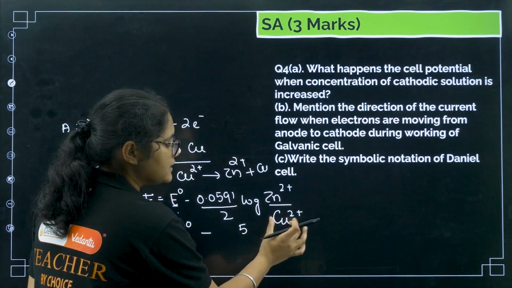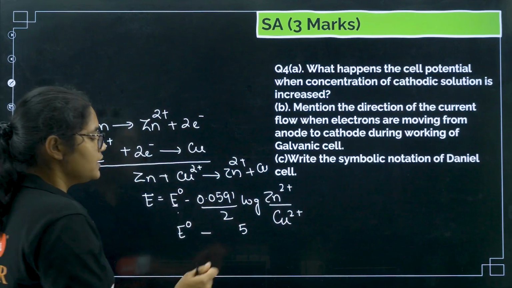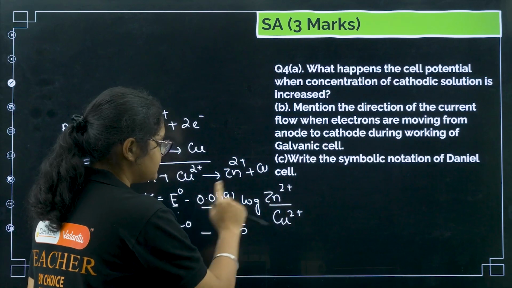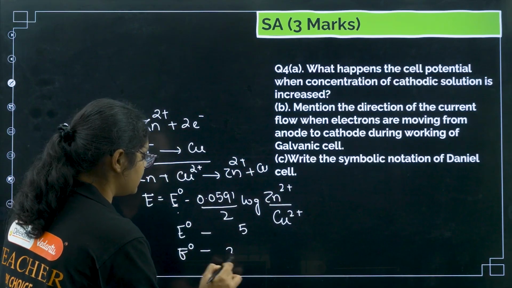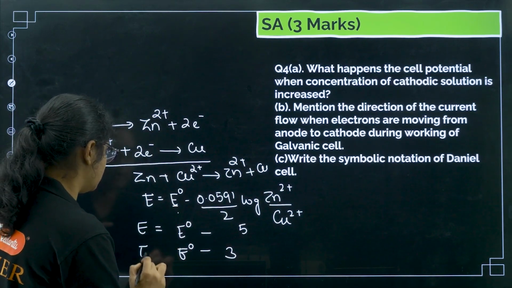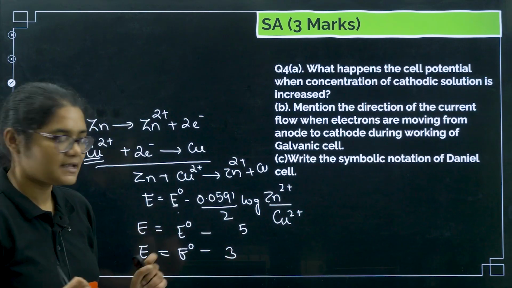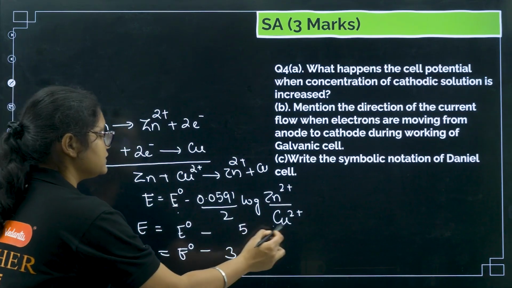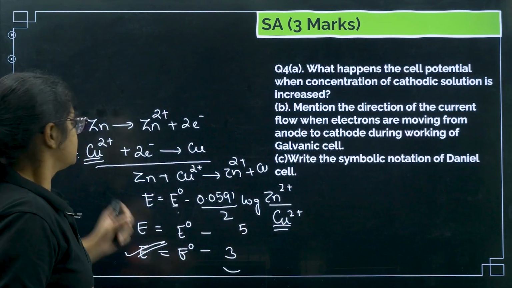Now you increase the concentration of copper 2 plus, since cathodic solution means copper 2 plus is there. If you increase the concentration of copper 2 plus, this whole value will decrease. Now you are subtracting, suppose, E naught minus 3. So tell me, which E will be greater? If you subtract a bigger number, the final value will be less. If you are subtracting a smaller number, the final value will be more. So if you increase the cathodic concentration, the E value will increase.